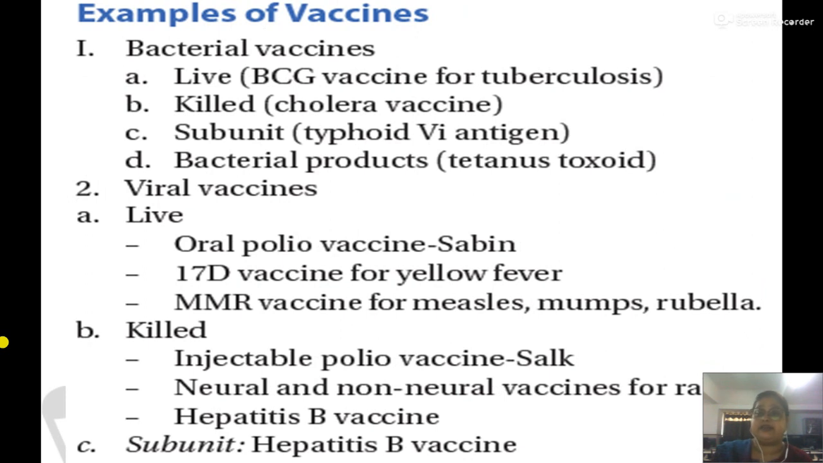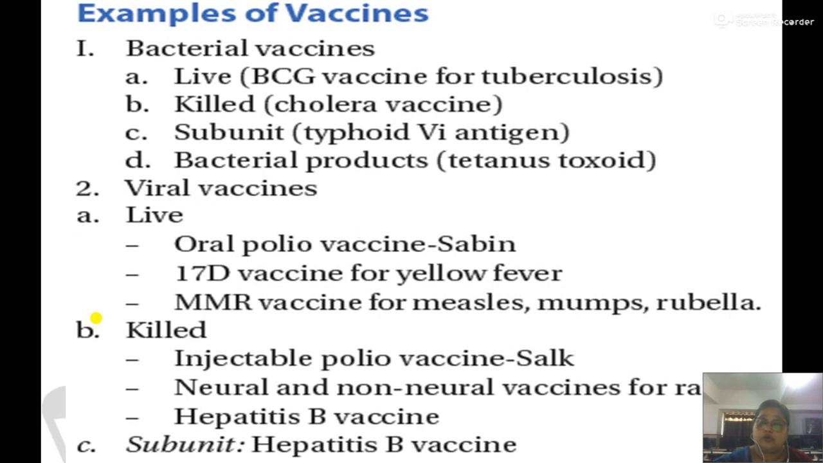Examples of such vaccines are bacterial vaccines like BCG, fighting against tuberculosis, given in the live form; cholera vaccine, where killed cholera organisms are provided; typhoid vaccine, which is a subunit vaccine; and tetanus toxoid, which is actually an inactivated toxin introduced to produce antibody, and those antibodies are used. Viral vaccines are again of three types: live, killed and subunit. Live vaccine, for example, is the oral polio vaccine called Sabin.